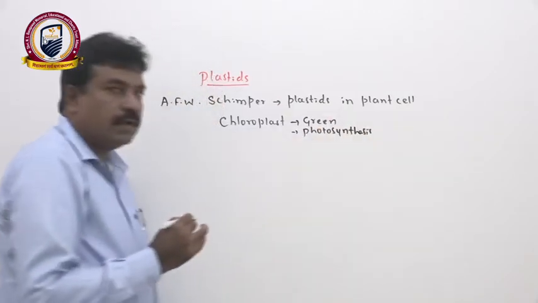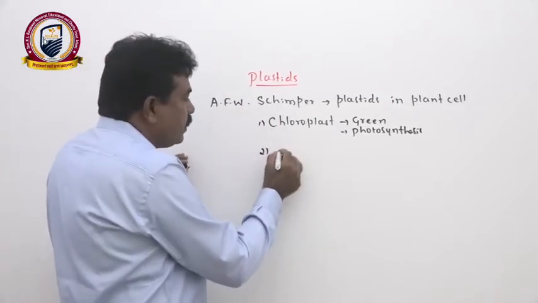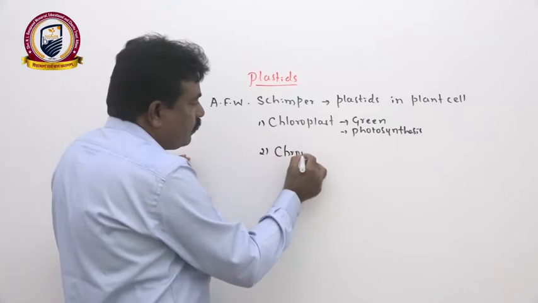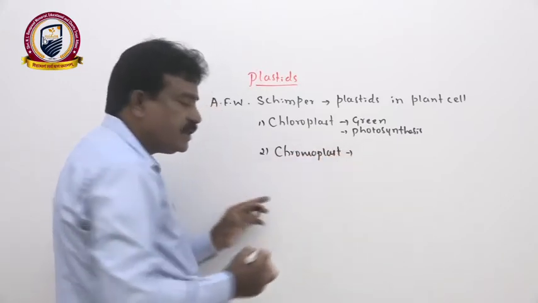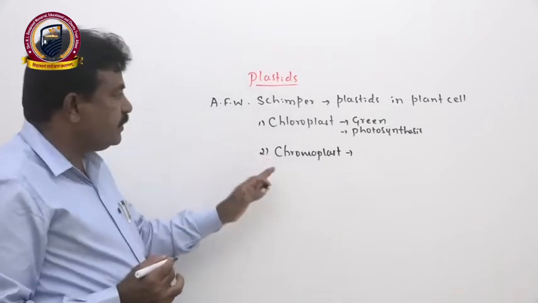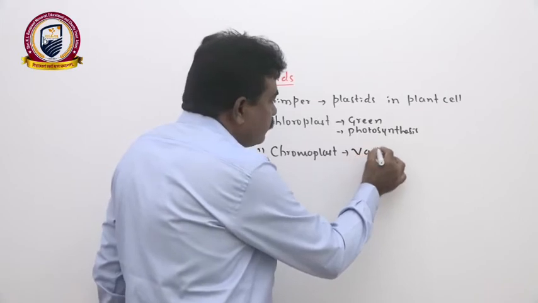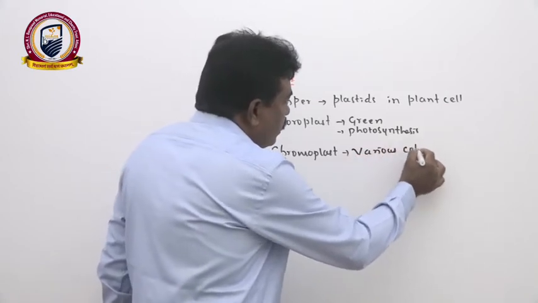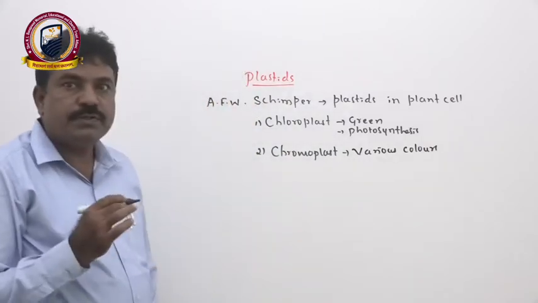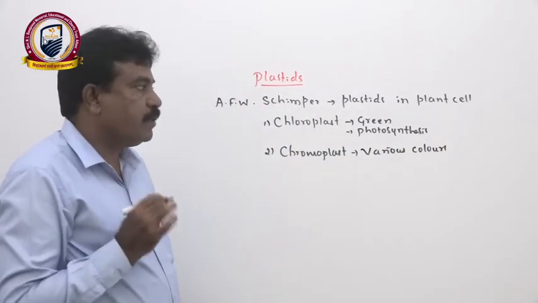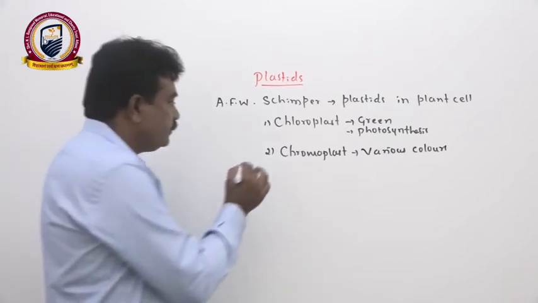Then another plastid is the chromoplast. The name itself, chromos, refers to color. That means this plastid has various colors except green, and they help to attract insects for pollination and birds for seed dispersal.